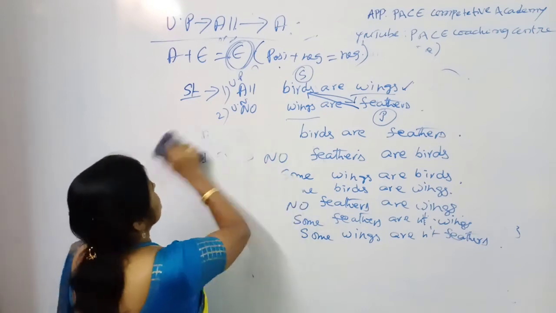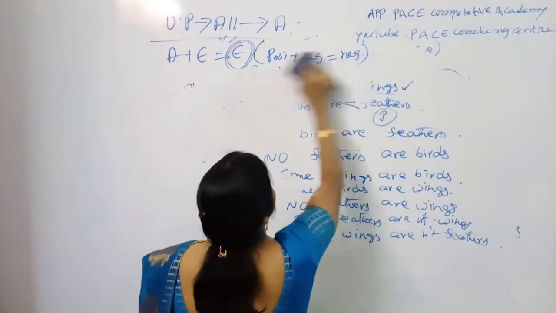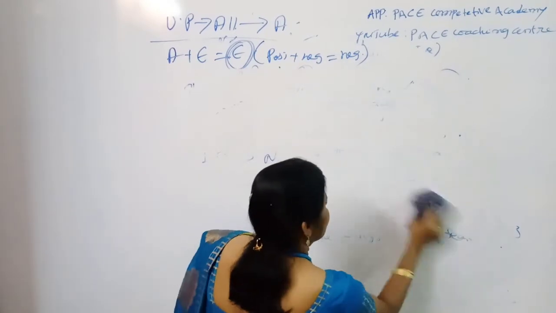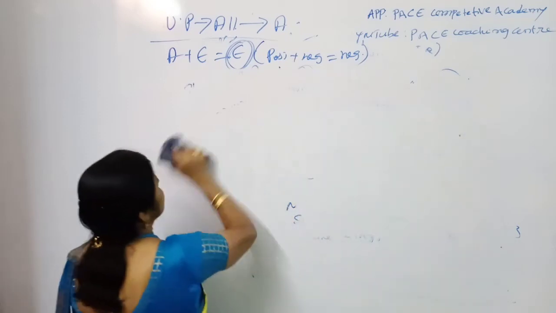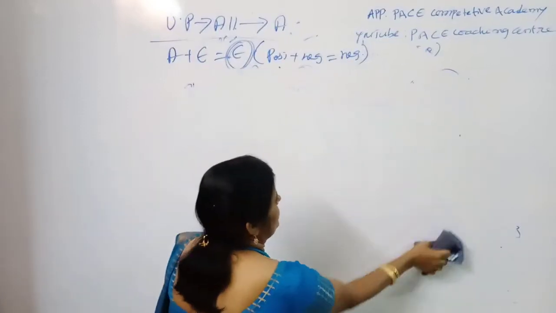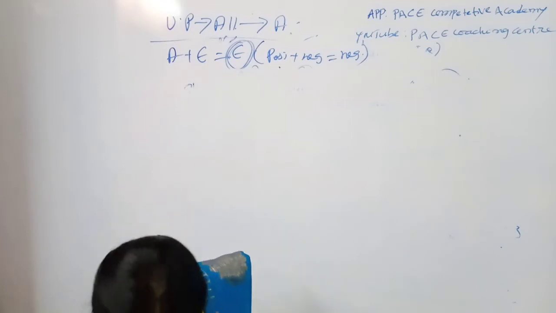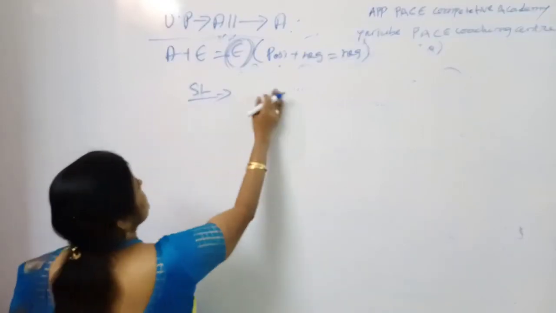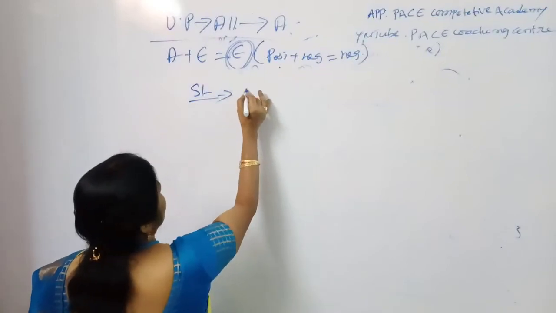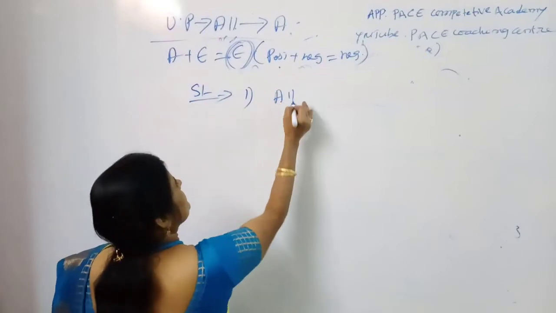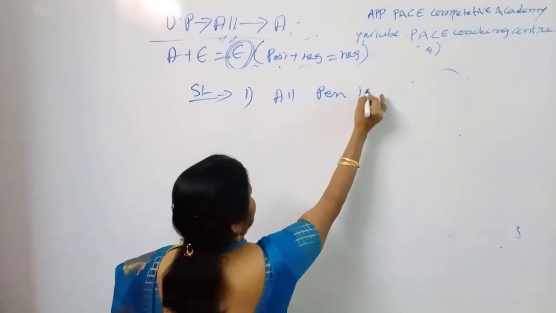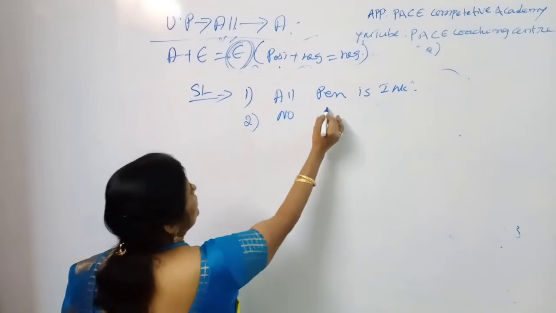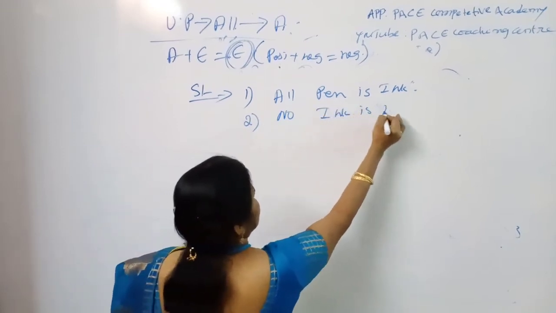Right. So suppose in the examination the question is related with A plus E. So directly we can grab the options itself. How can we grab the options? Suppose, for example, in the examination you have a statement like this: all pen is ink. And the second one is no ink is blue.